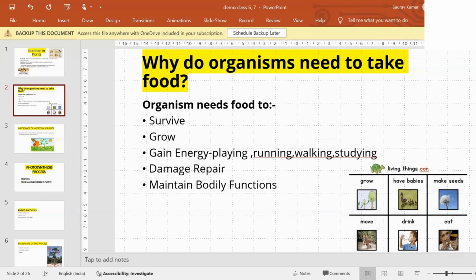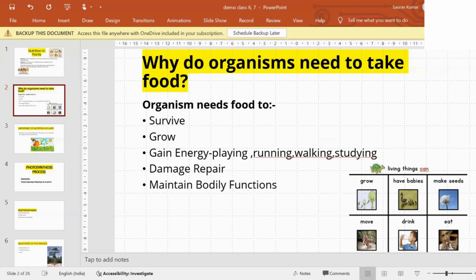Sometimes some kids stop growing, like their height stops. So what did the doctor tell them? Give them food, give them milk, give them calcium, give them protein, so that they can grow. So for growth, we need food. For energy, if you are not eating anything, you do not have any energy. You cannot run, walk, or study. For all these things we need energy, and for energy we need food. For damage repair, for example, when you are sick.